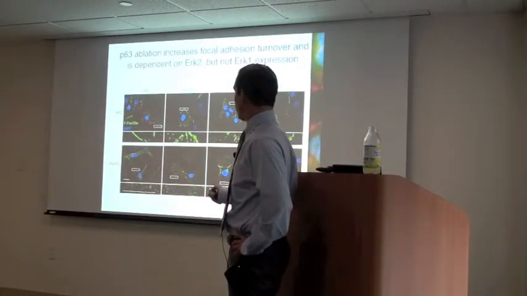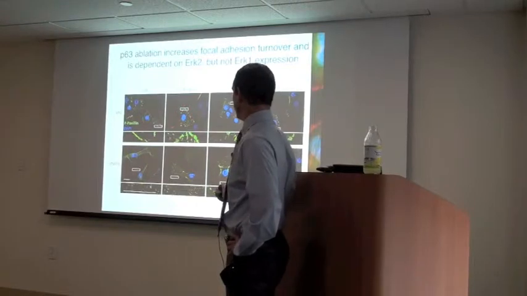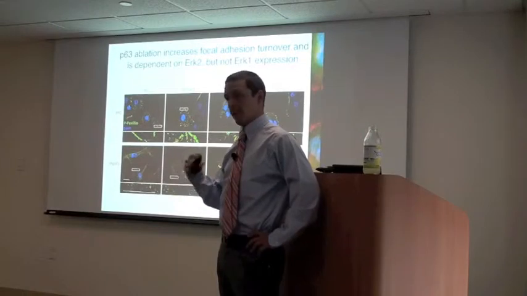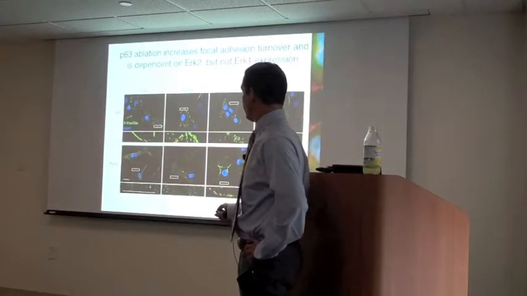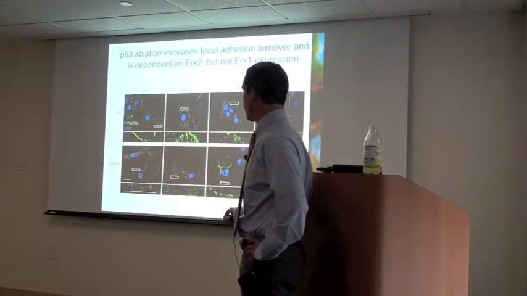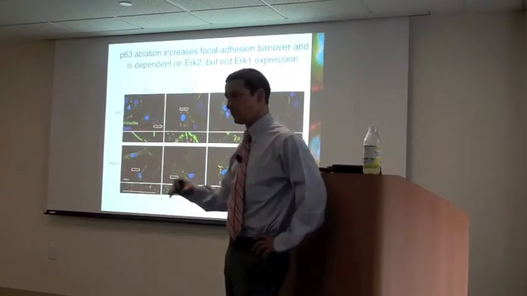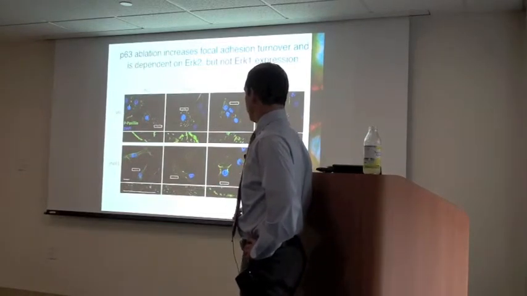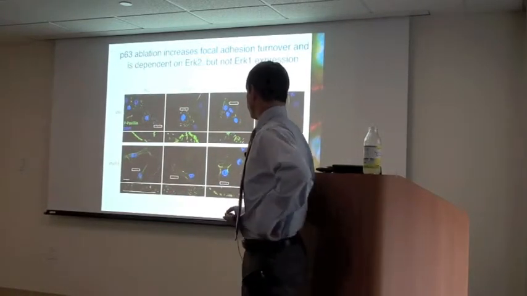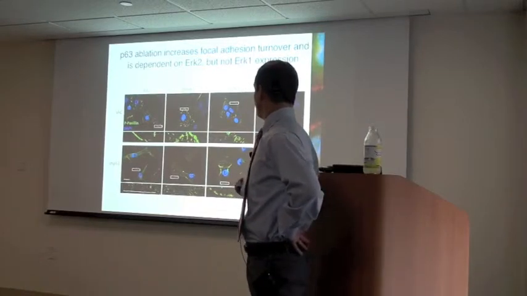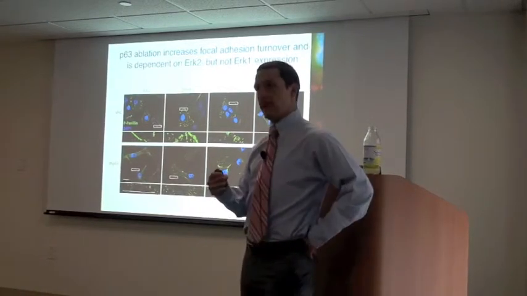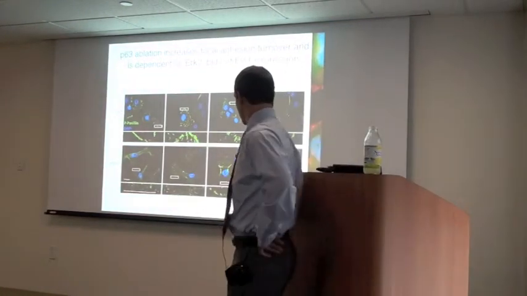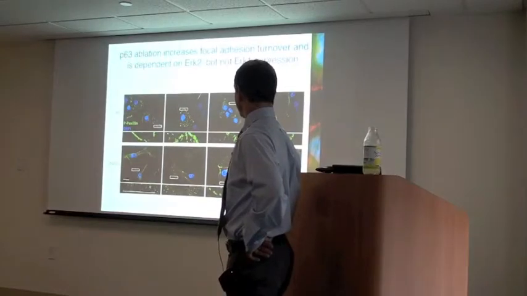Control cells, either with ERK expression or without ERK expression, exhibited these large focal adhesion complexes around the periphery, just like I showed you before. When you get rid of P63, you find a punctuated pattern of staining in the leading edge of the cells, and that is not affected when you get rid of ERK1. But if you get rid of ERK2 or both, then the staining pattern goes back into forming large complexes around the periphery, just as we expected from before.